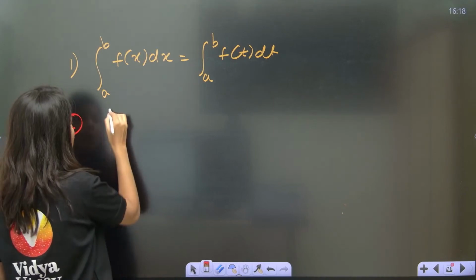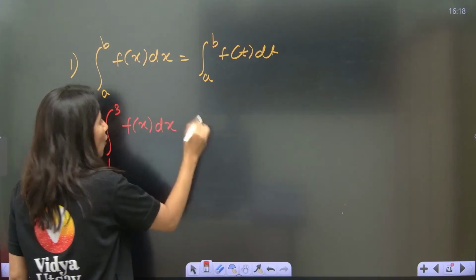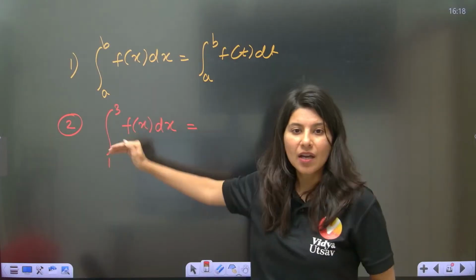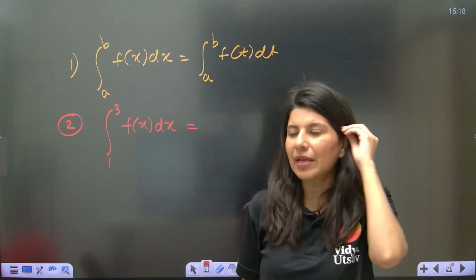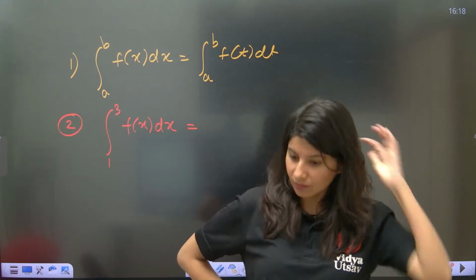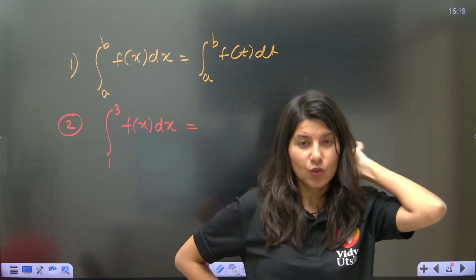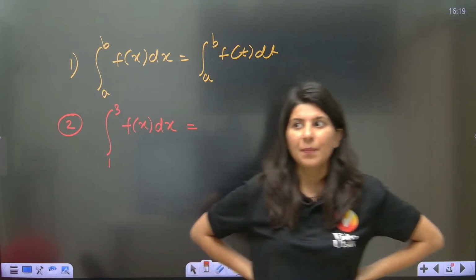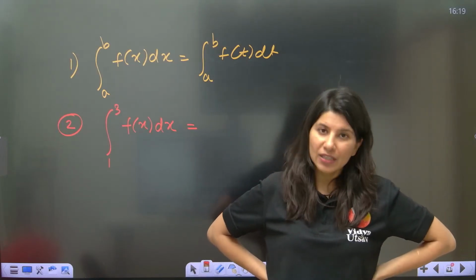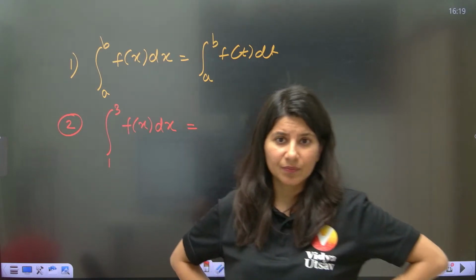Second property of definite integration. Properties are really important. Suppose you have to integrate any function f of x dx from 1 to 3, but you already know that the function is changing its definition at x equals 2 in between 1 and 3. It happens sometimes. Suppose I have to go to a town near Bangalore, Tumkur. But there is no direct way to reach Tumkur. What can I do? I can take a flight from Indore to Bangalore, and then after Bangalore, I can travel via bus or my car.